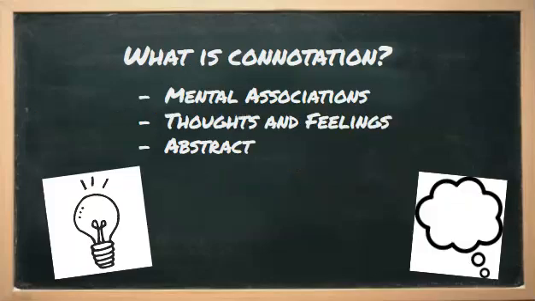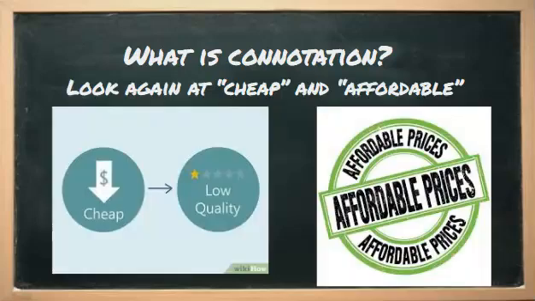What is connotation? Connotation is the things that we associate with certain words. It's also our thoughts and feelings about certain words. This is more abstract, and it can differ from person to person based on things like our culture or our personal experiences.